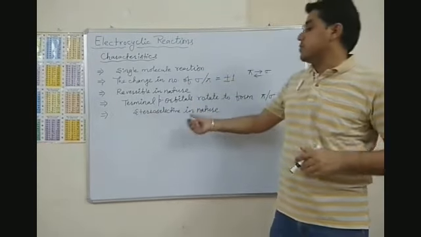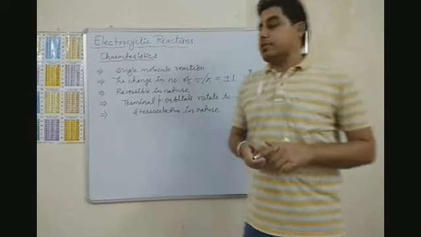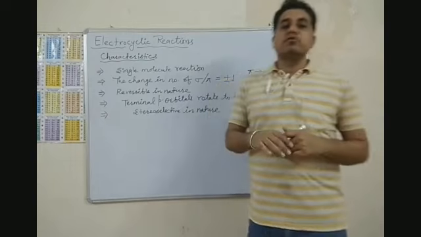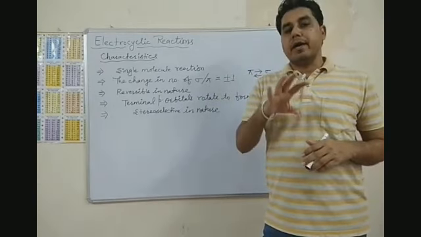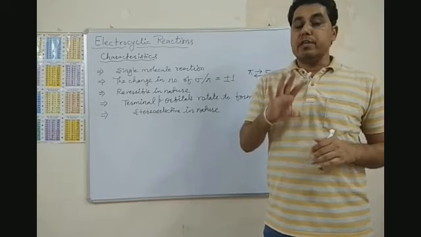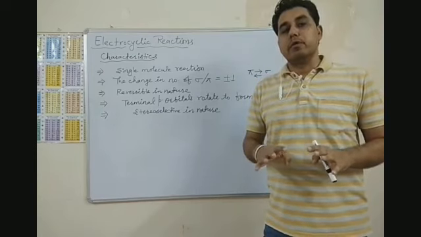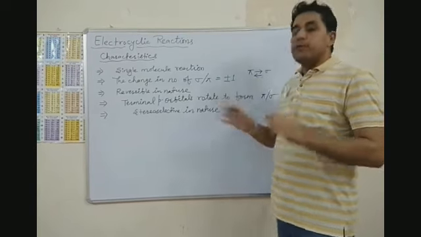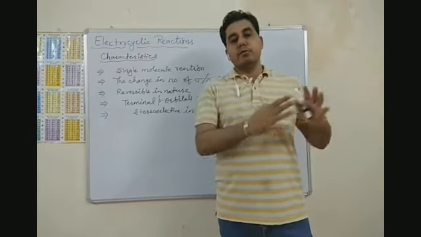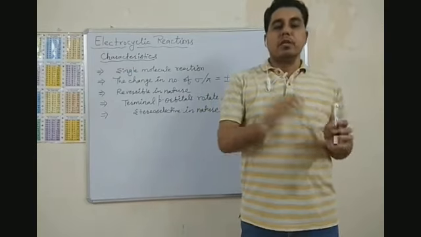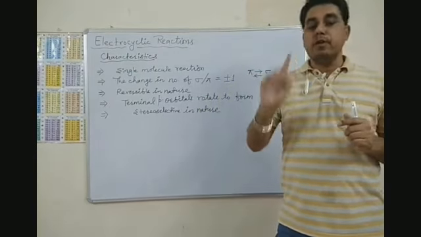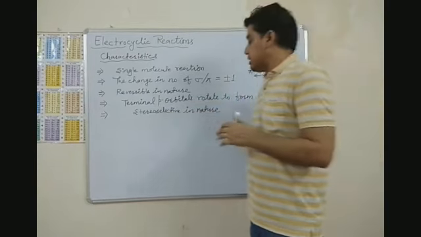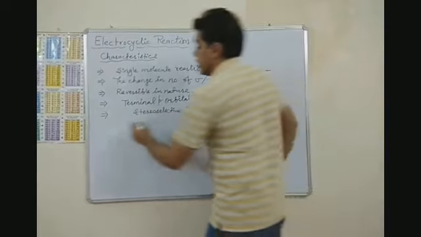What is the meaning of this word stereoselective? Stereoselective means one stereoisomer is formed exclusively if there is possibility of formation of many stereoisomers, right? If during a reaction there is possibility of formation of loads of stereoisomers, then out of which only one will be formed exclusively. So these are stereoselective in nature.